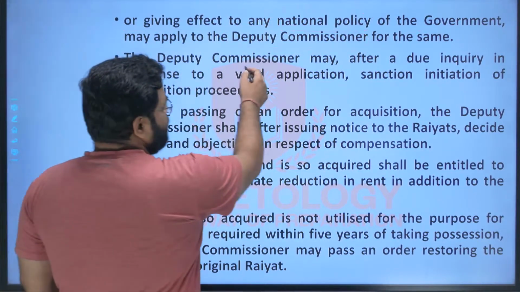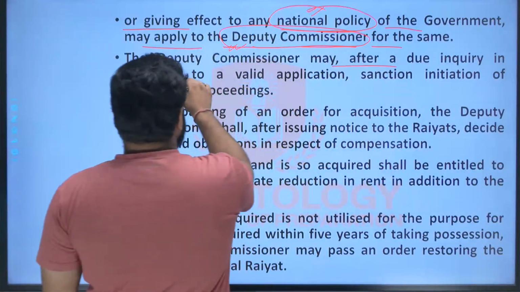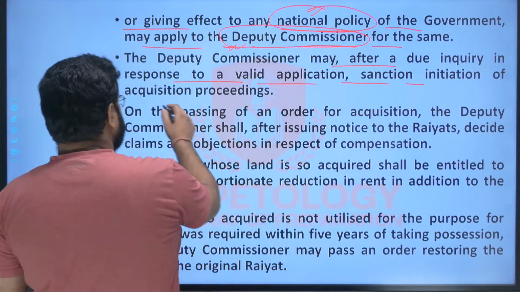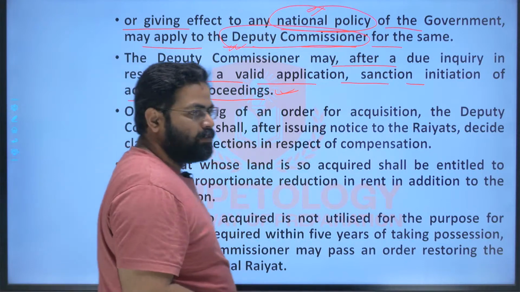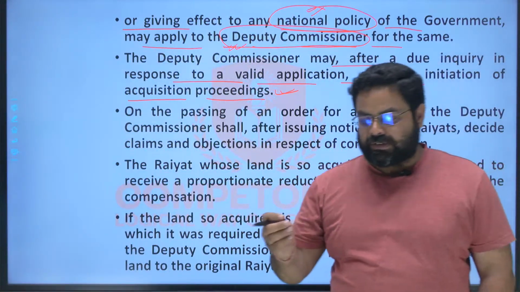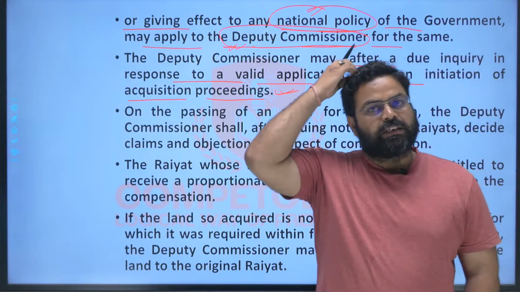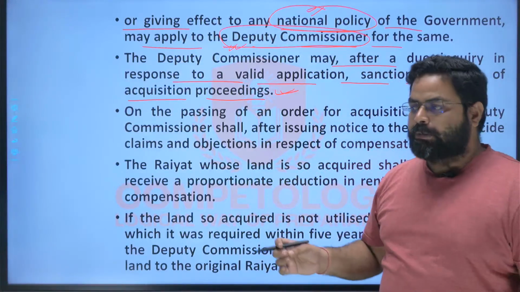And the deputy commissioner may, after due inquiry, in response to a valid application, sanction initiation of the acquisition proceedings, right? So here, after inquiring the purpose, like if some village upliftment or improvement program is there, then the DC will analyze whether the purpose is good for the common people.